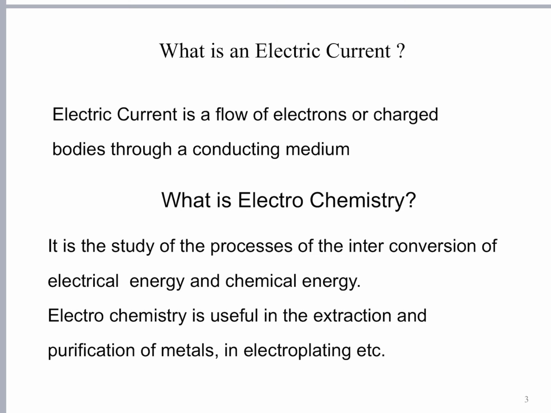So electric current is a free flow of electrons or free flow of charged bodies. Electrons themselves are charged bodies. Charged bodies can be electrons or even ions. Electric current is a flow of free electrons or charged particles through a conducting medium. They have to have a conducting medium through which they will flow. This flow happens only through a conducting medium.